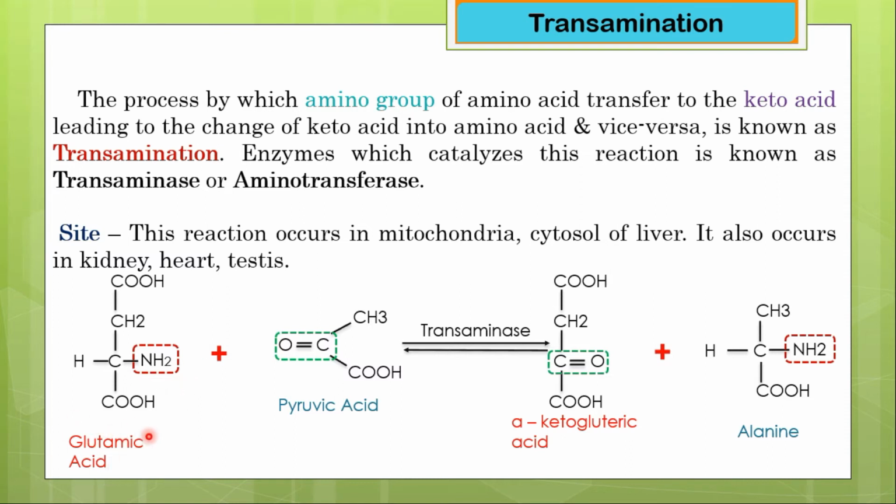Glutamic acid is an example of an amino acid and pyruvic acid is a keto acid. By the action of the transaminase enzyme, the amino group of glutamic acid is transferred to pyruvic acid and it is converted into alanine. On the other hand, the keto group is transferred to glutamic acid and ultimately it produces alpha ketoglutarate acid. So glutamic acid is converted into alpha ketoglutarate acid, which is a keto acid, and pyruvic acid is converted into alanine, which is an amino acid.